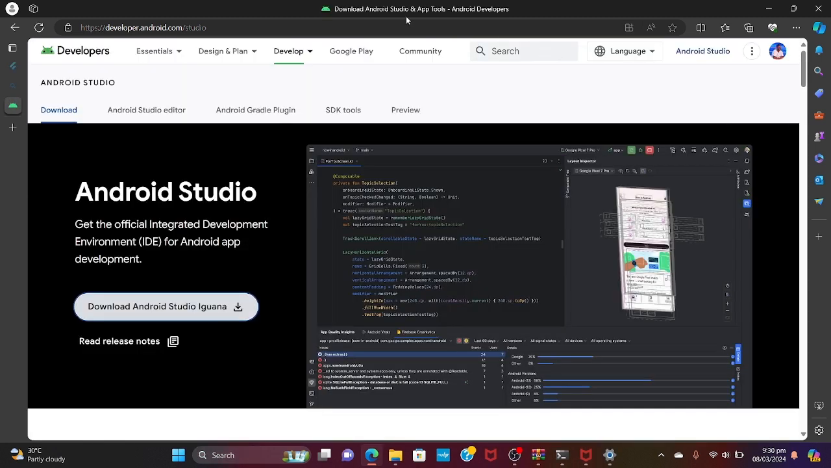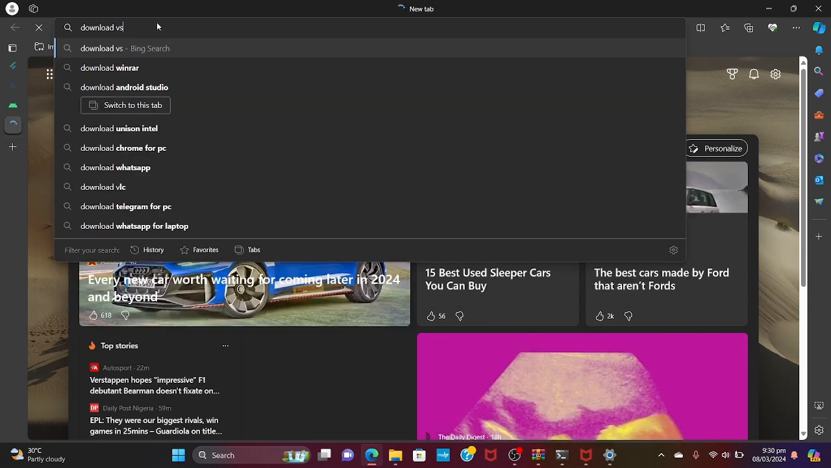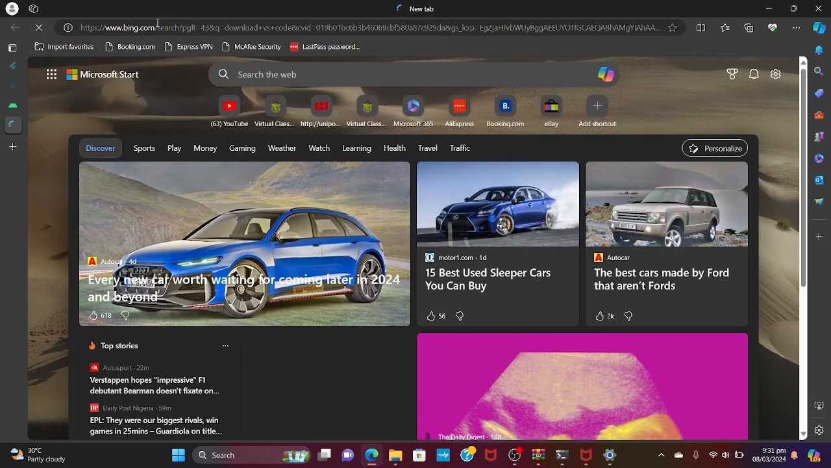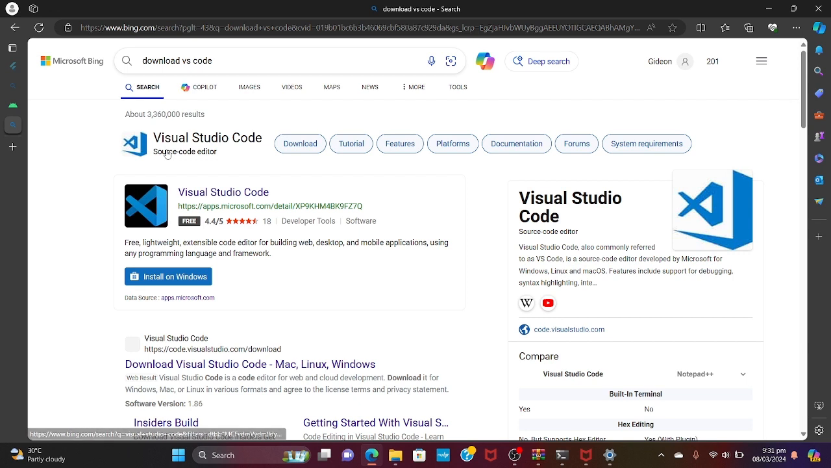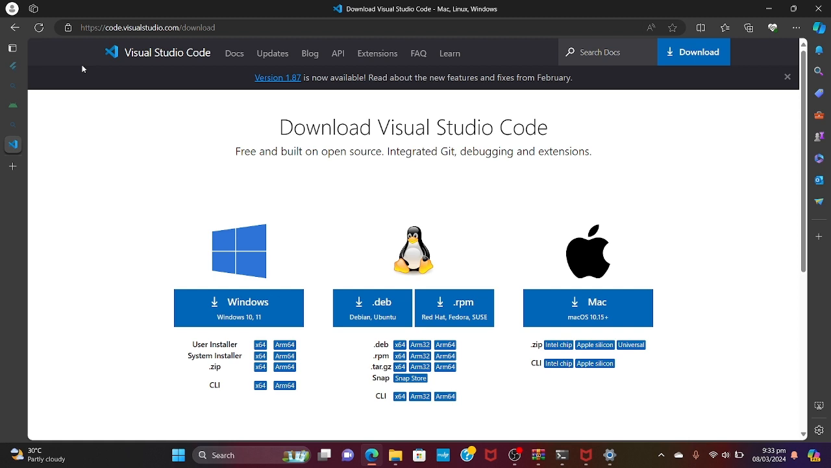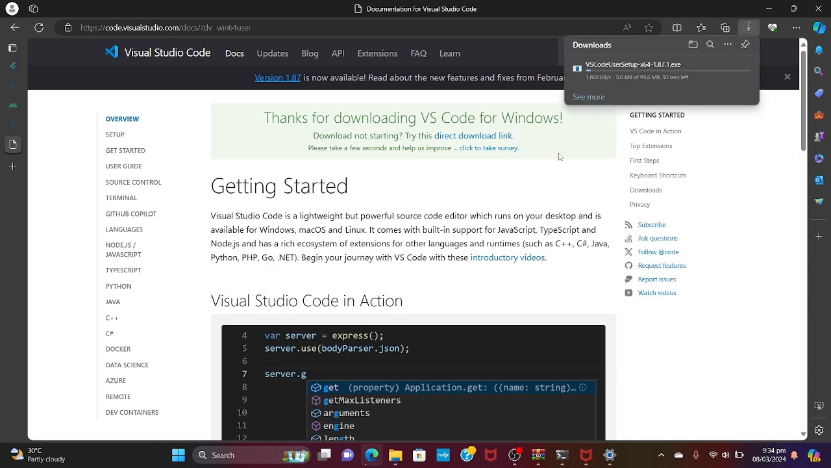So after downloading Android Studio, you go over and download Visual Studio Code. So you download VS Code. You click on the first link, which should take you to their official website, code.visualstudio.com. So you should have a website like this. Then you go over to the Windows, and then it should start downloading automatically. I'm going to cancel this because I already downloaded it.